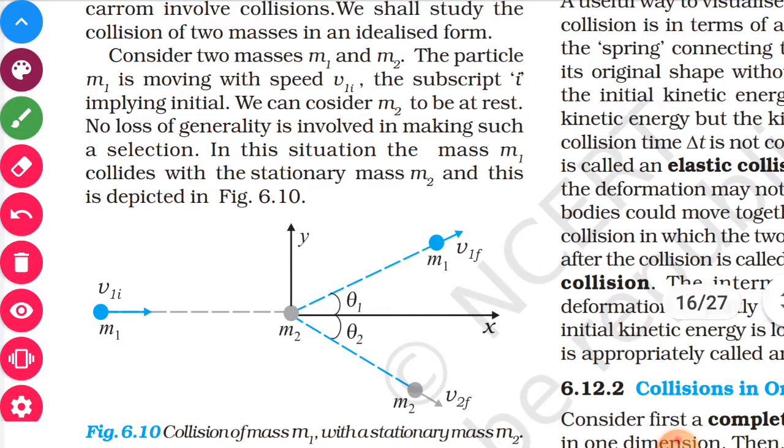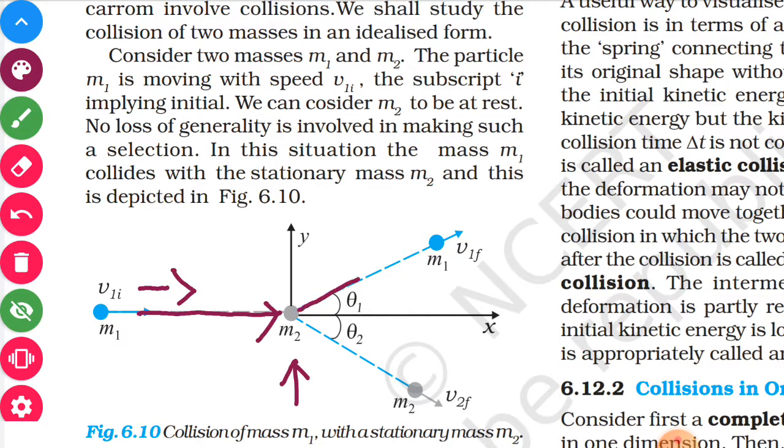Let us consider mass m1 and m2. Now try to understand this example. This is the mass m1, this is mass m2. Object m1 is moving with v1i. m2 is stationary, it is at rest. Now when it collides, what will happen?